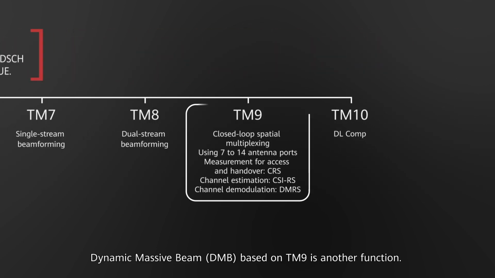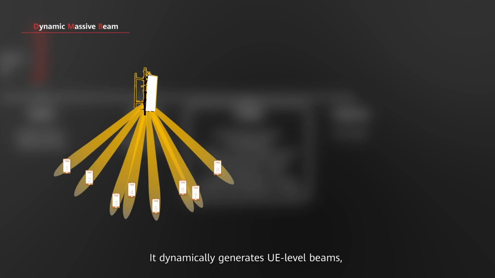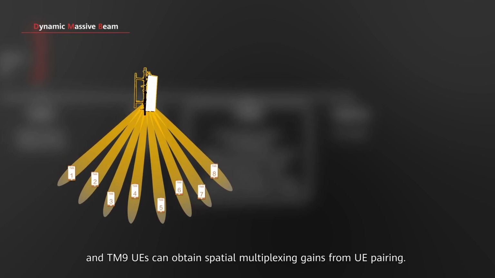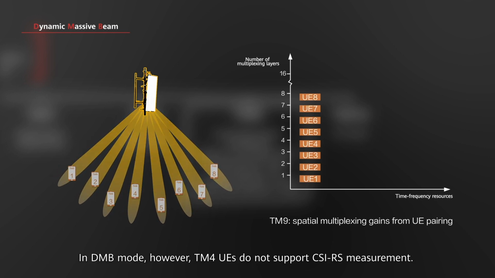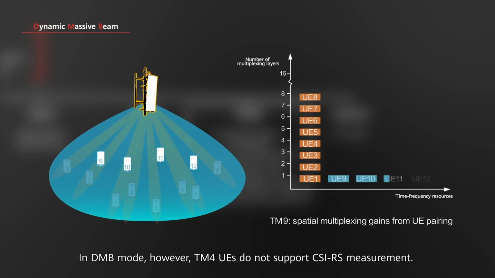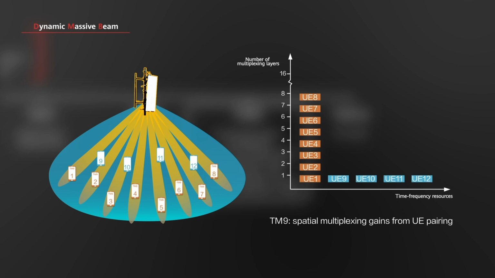Dynamic Massive Beam (DMB) based on TM9 is another function. It dynamically generates UE-level beams, and TM9 UEs can obtain spatial multiplexing gains from UE pairing. In DMB mode, however, TM4 UEs do not support CSI-RS measurement. These UEs use cell-level wide beams and therefore cannot obtain spatial multiplexing gains.